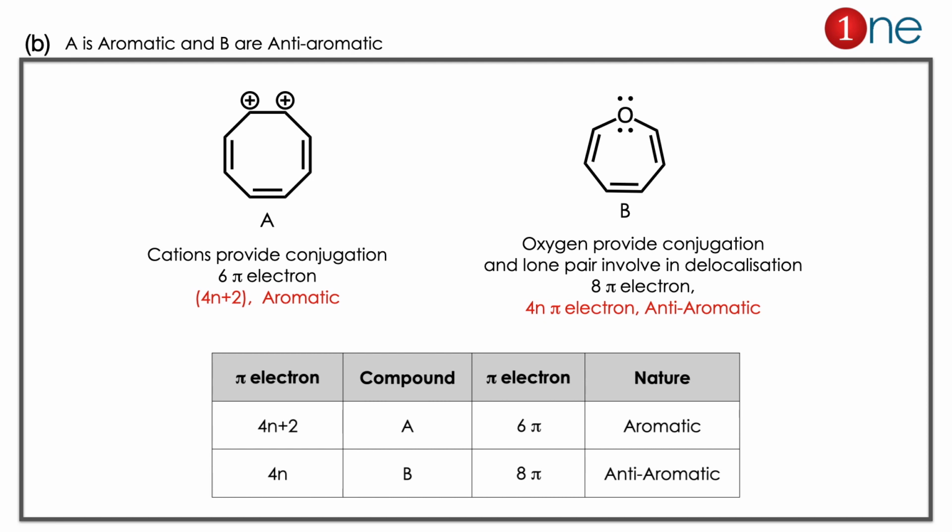Here the concept you have to learn is Huckel rule. 4n plus 2 pi electrons means aromatic, 4n electrons means anti-aromatic. And the concept of conjugation: if you have a charged species, it also establishes conjugation inside the system.